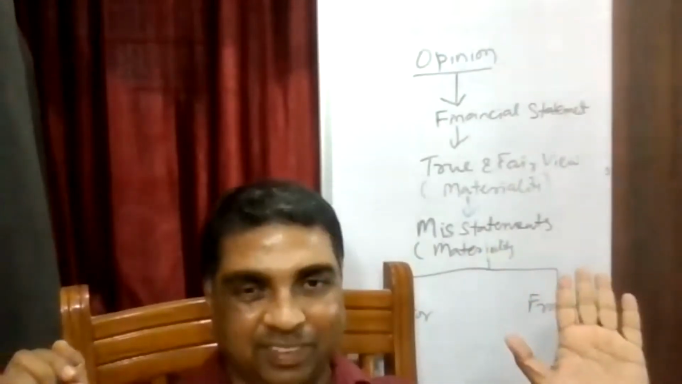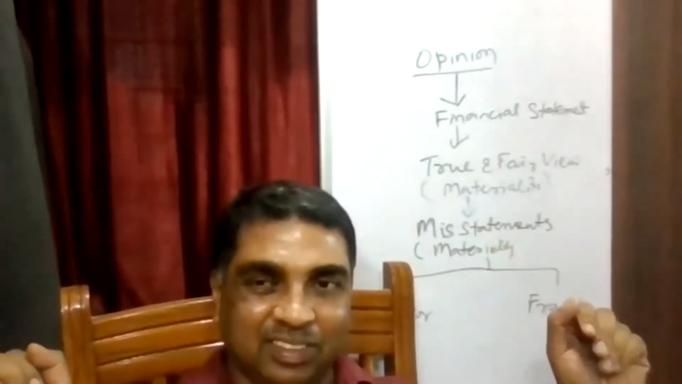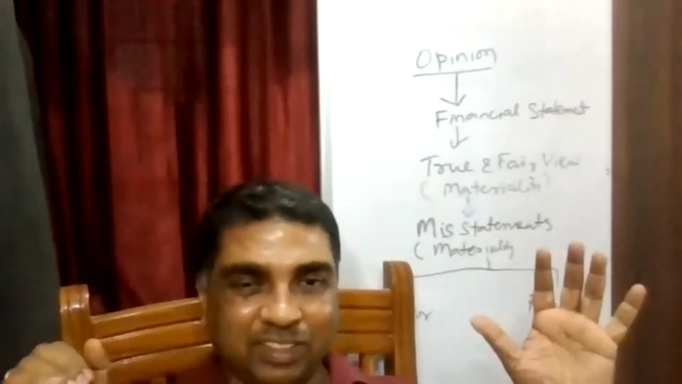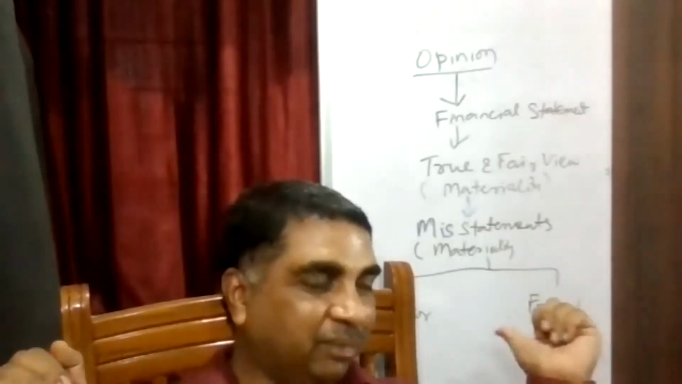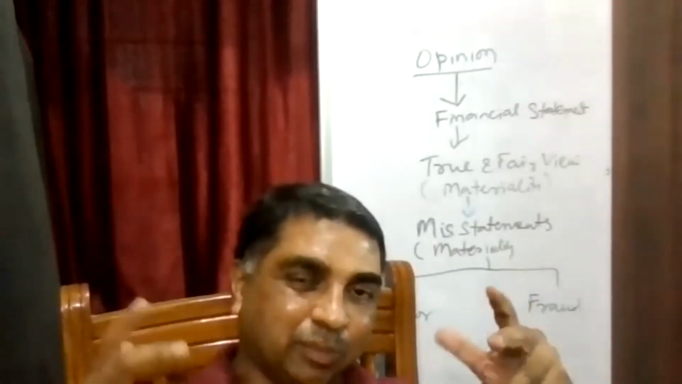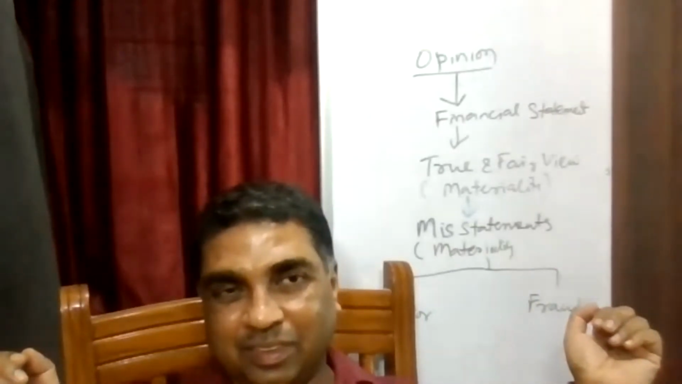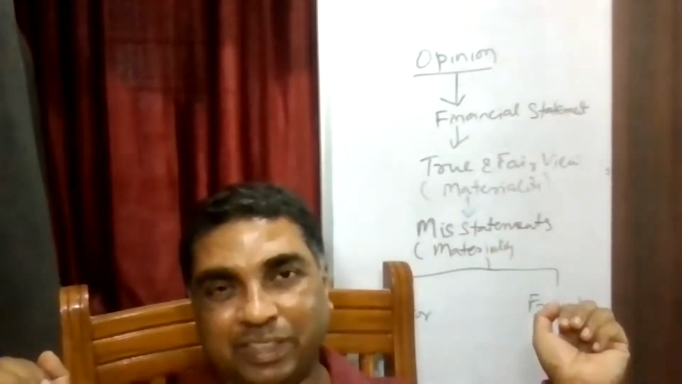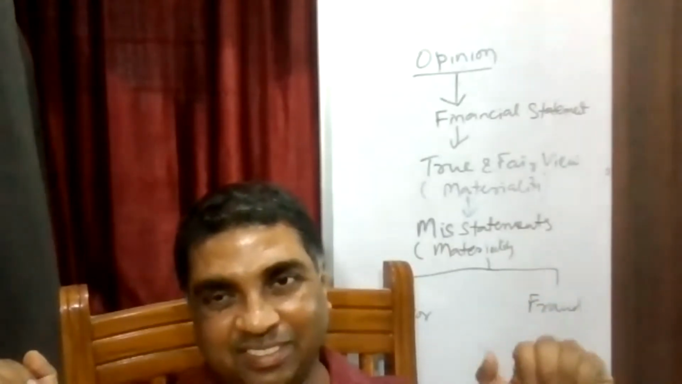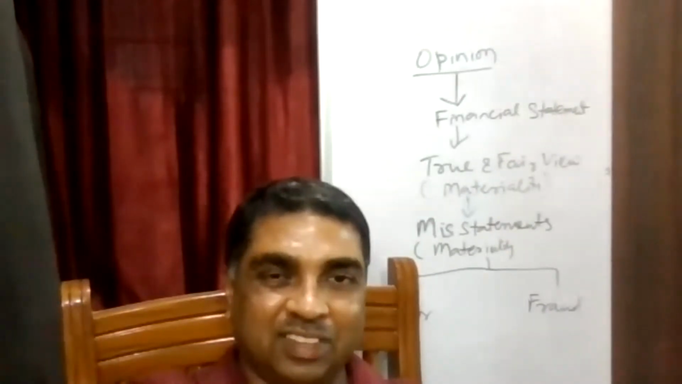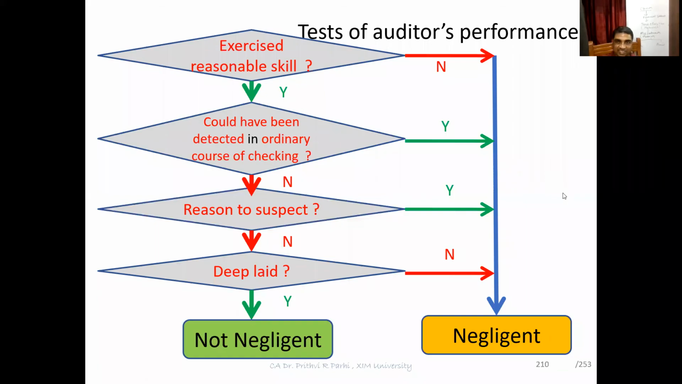So a practical situation might be given to you. This is the financial statement, this is what happened. Now in that situation, you have to apply what the misstatement is, whether the misstatement is due to error or fraud, what kind of reasonable skill you are supposed to exercise, and whether the fraud is deep laid or not. Keeping all these things in mind, you might have to decide whether as an auditor you may be negligent or not. This chart is in fact the guideline to test whether the auditor is negligent or not.